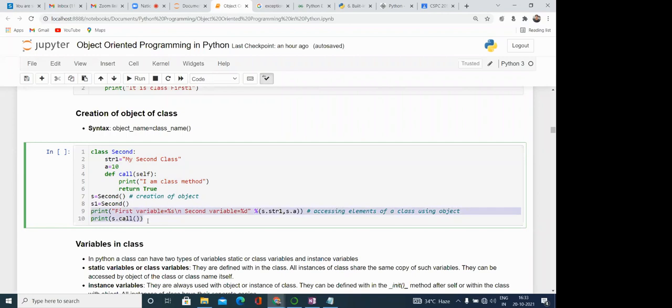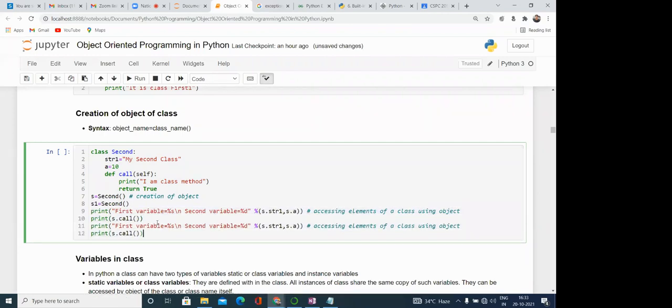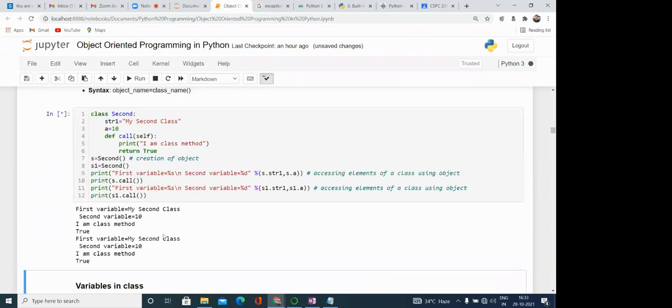You can see, here by using S1 also, I can do the same thing, S1.call. So here you can see what is happening. Here you can see str1, which is defined in the class. The value is my second class. Here 10. So what I am doing over here, I have created two objects.